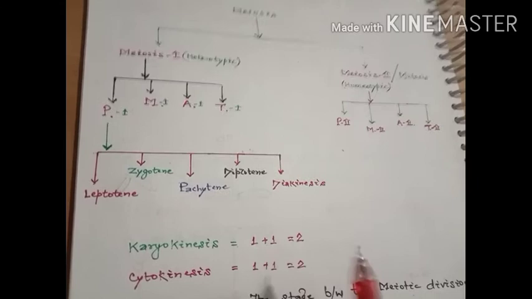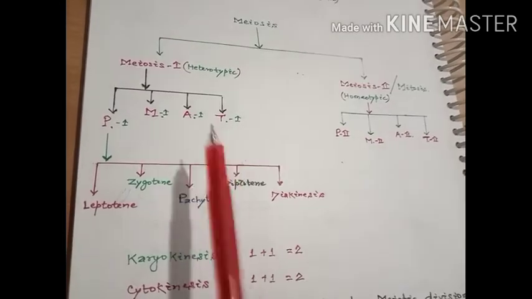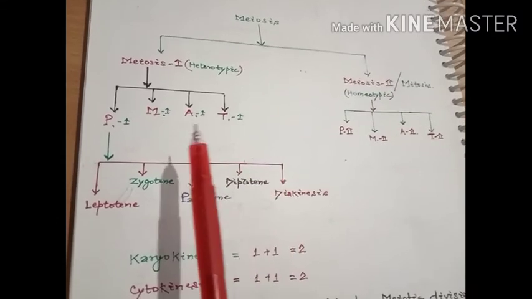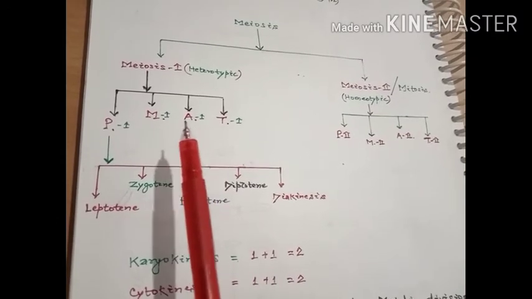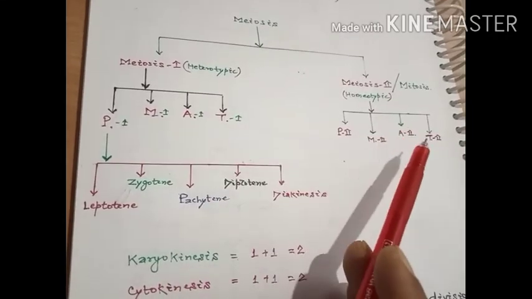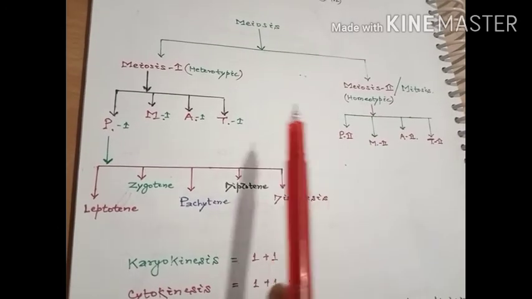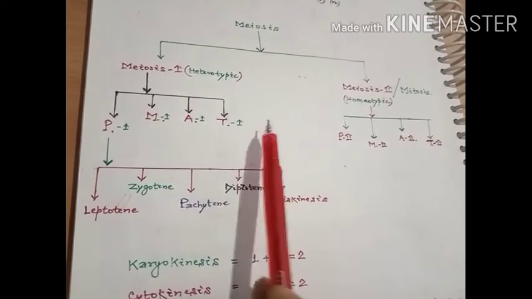We can enlist the essential features of meiosis: meiosis undergoes 2 successive cycles, meiosis 1 and meiosis 2, occurring one after another with a very short or no interphase.